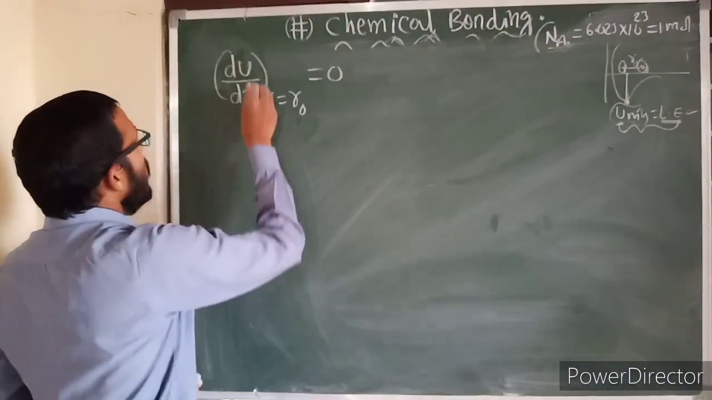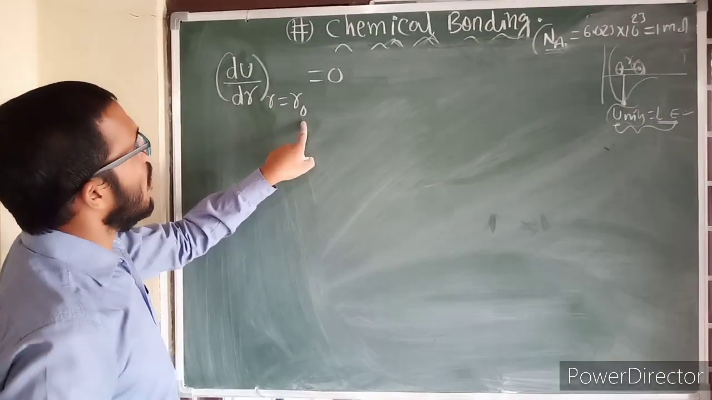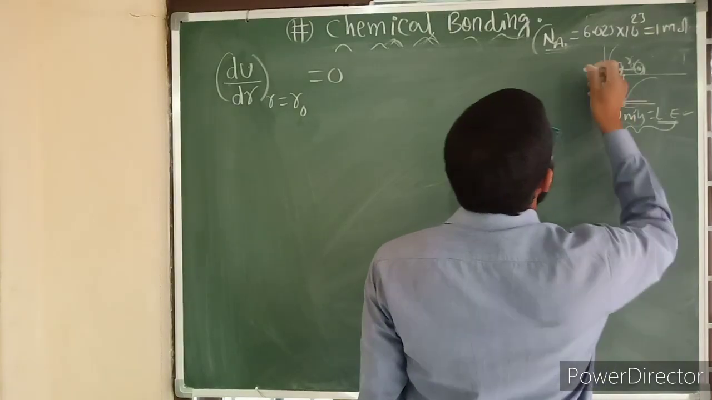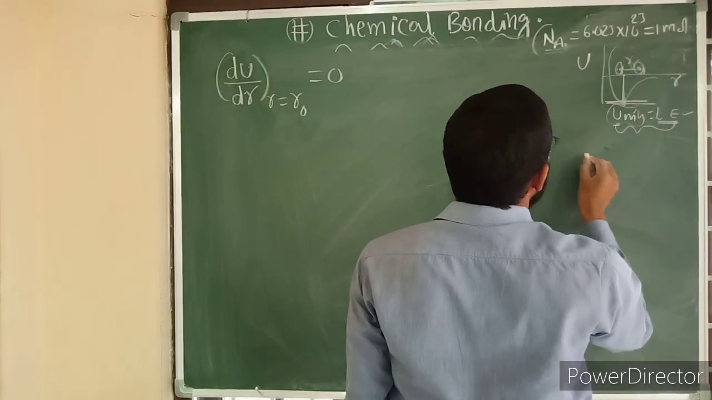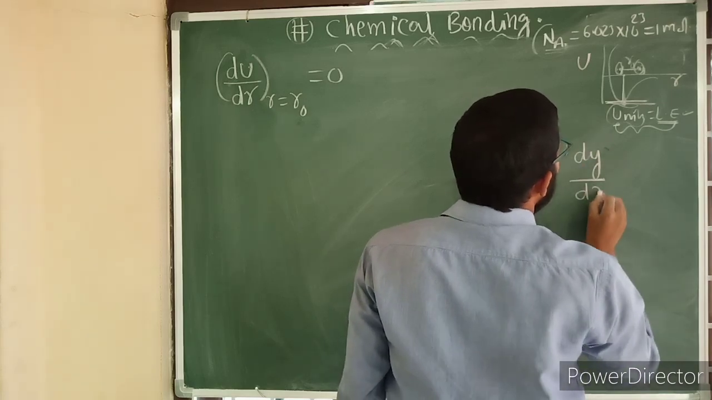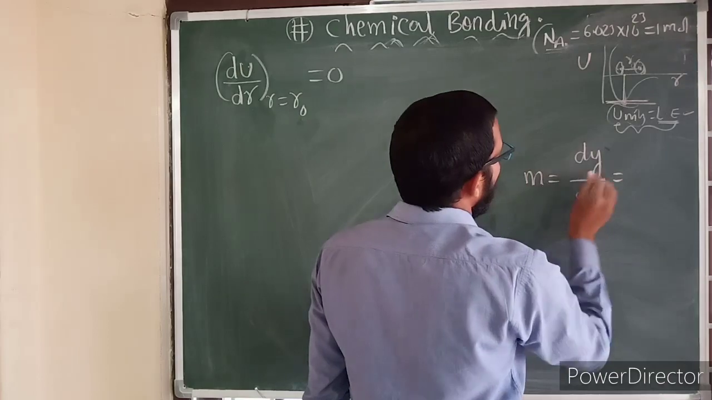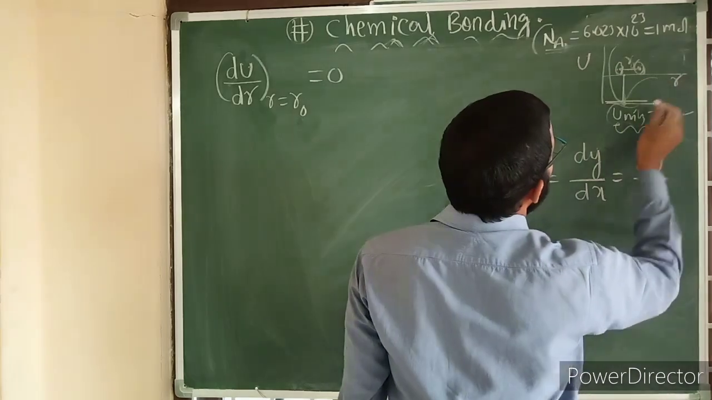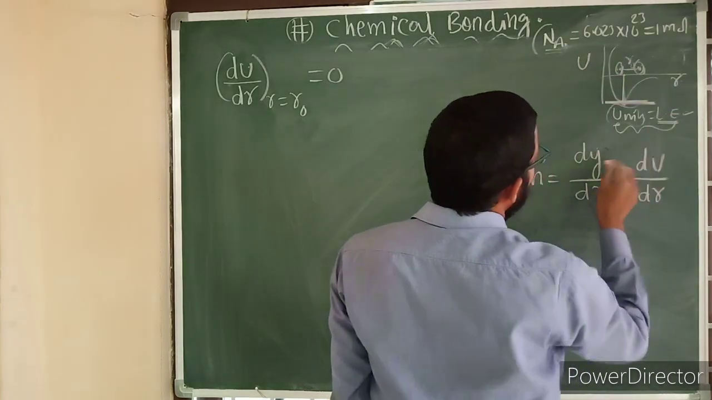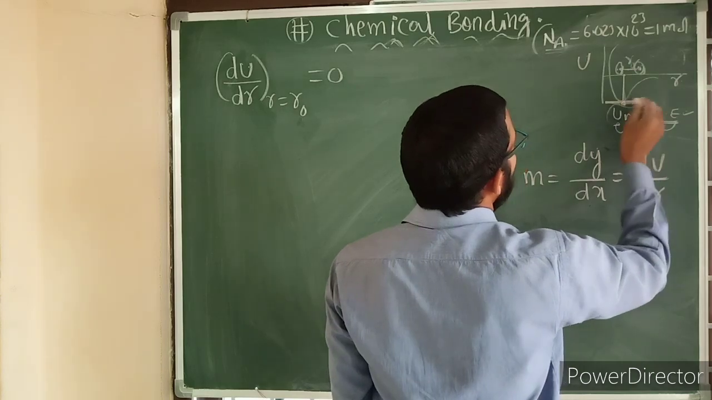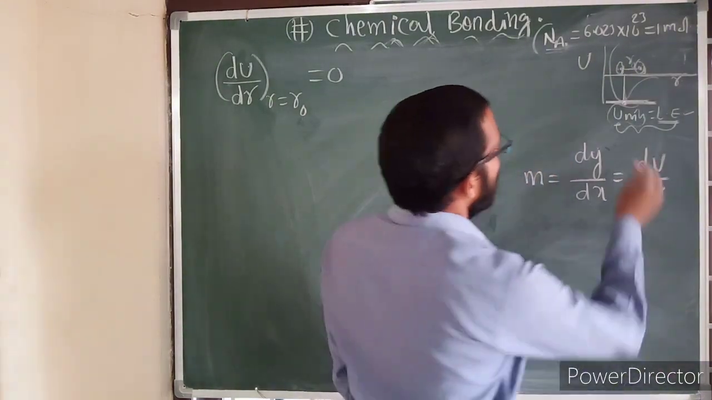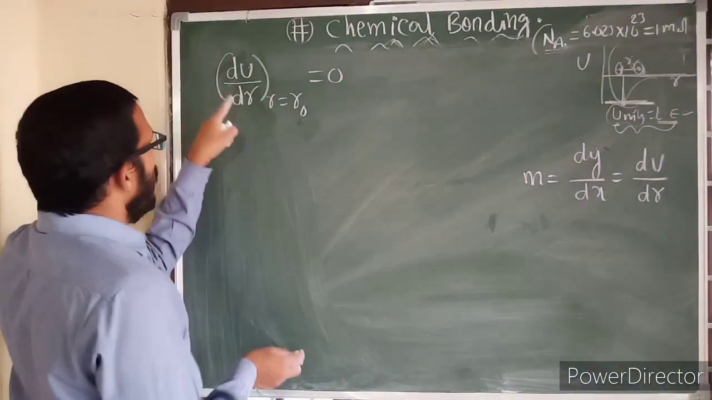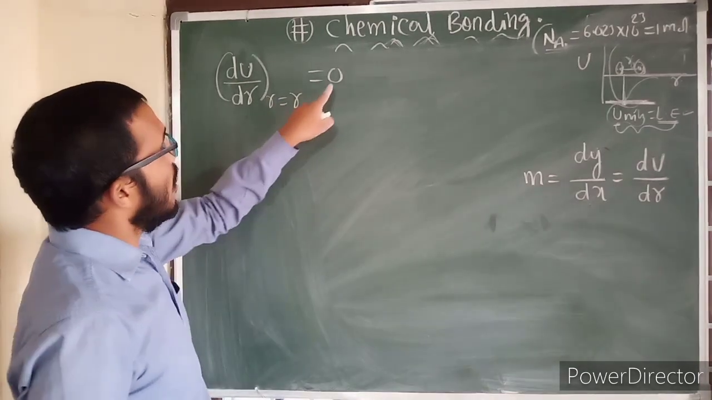Now see here, du by dr at r equal to r naught is equal to 0. Why is it 0? Because if you draw the slope at this point, where this is u and this is r, slope is nothing but dy by dx, which here is du by dr. The slope of this tangent, du by dr, we have taken at this point only. The slope of the x-axis is 0, and this tangent is parallel to the x-axis, so its slope is also 0. Therefore du by dr at r naught becomes 0.